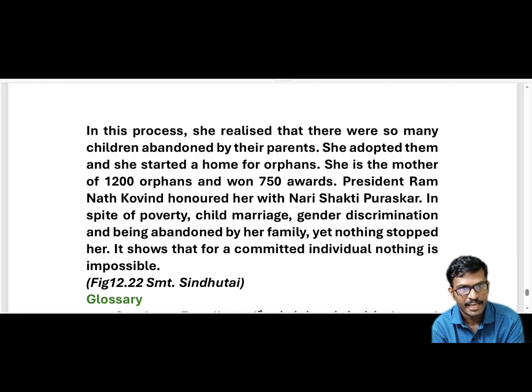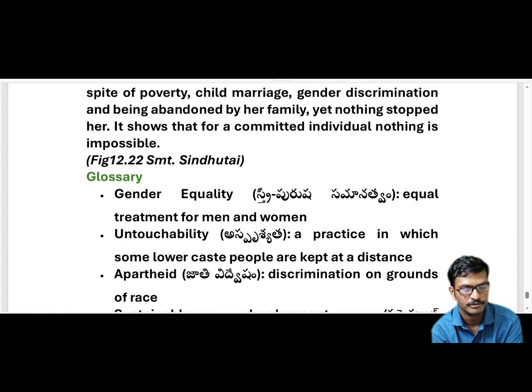And she had a lot of problems, no? Poverty, child marriage, gender discrimination. Her mother showed gender discrimination and she was abandoned by her family. Family was not taking care of her, and yet nothing stopped her here. It shows that for a committed individual, nothing is impossible. From this incident, we will get inspired from her life that nothing is impossible for us if we are committed.